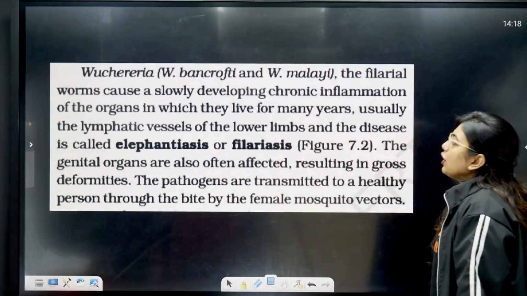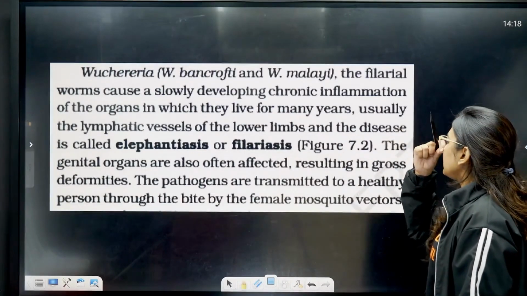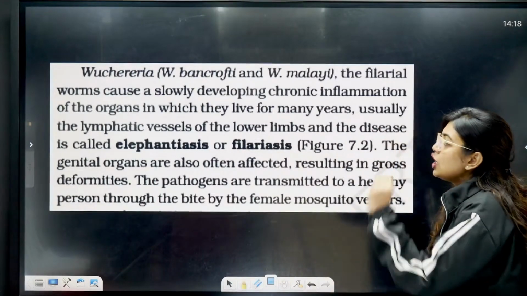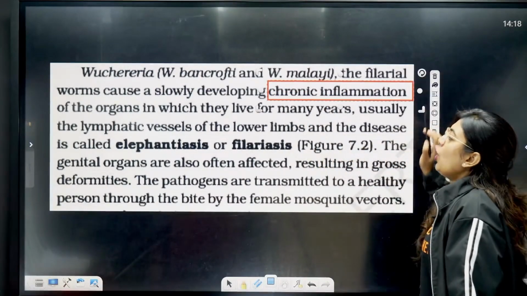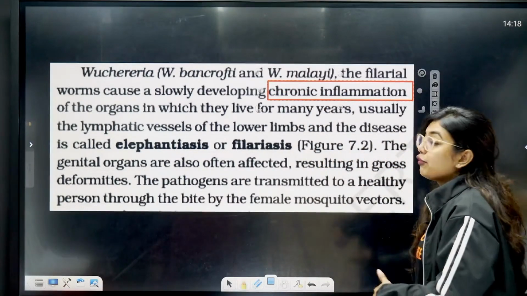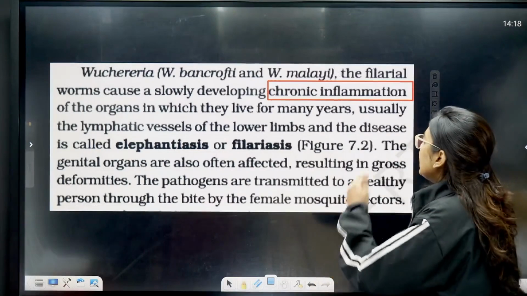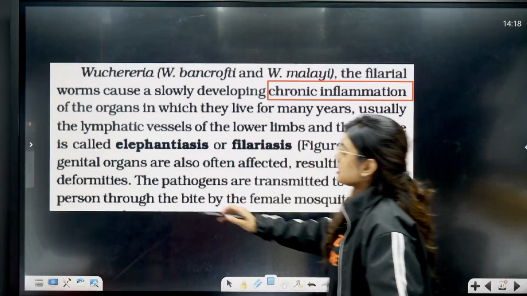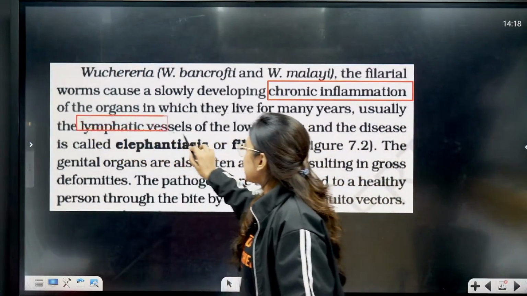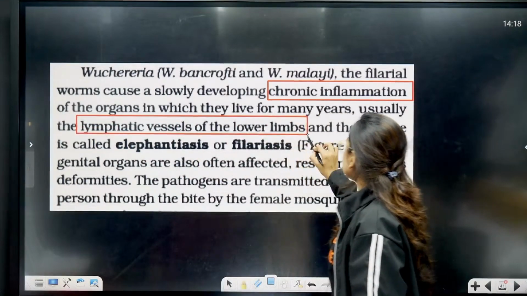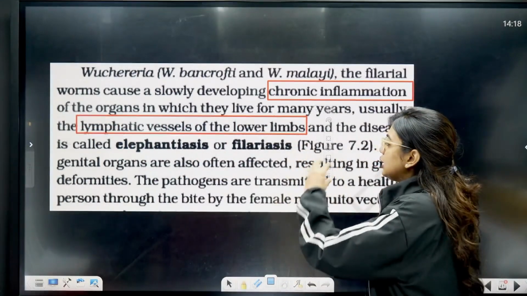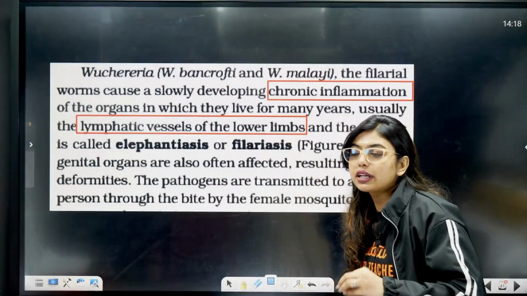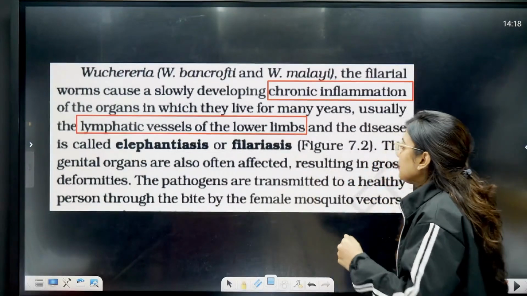So Wuchereria bancrofti, or Wuchereria malayi, is a filarial worm that causes a slowly developing chronic inflammation of the organs in which they live for many years. Usually the lymphatic vessels of the lower limbs, that is important, students. Swelling of the lymphatic vessels leads to elephantiasis, or in other words we can call it filariasis.